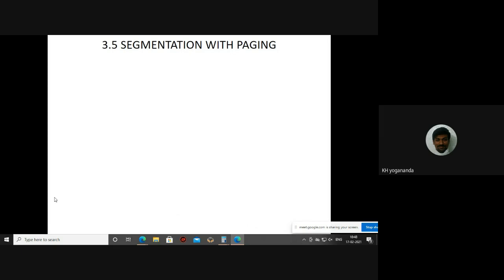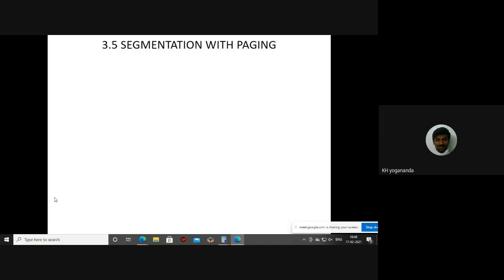We will continue over the next topic, that is the hybrid concept with respect to segmentation and paging, which we'll be using to implement the memory allocation model. The next topic is nothing but the hybrid approach. In today's topic, we will start segmentation with paging.